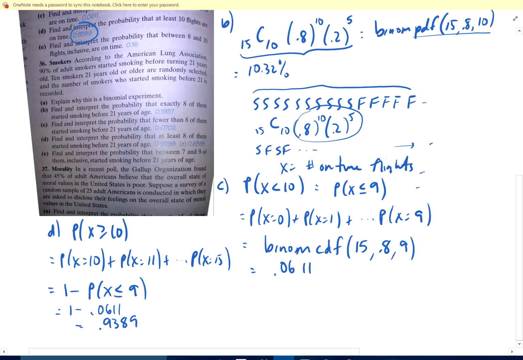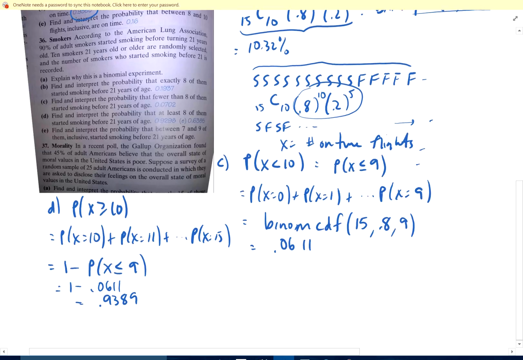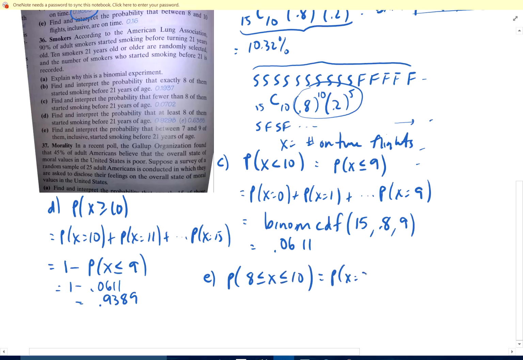What about the probability that between 8 and 10 flights are on time? 8 is less than or equal to X, which is less than or equal to 10. Well, that's the probability that you have 8, the probability that you have 9, or 10. Right? Okay, well, that one you just have to calculate individually.